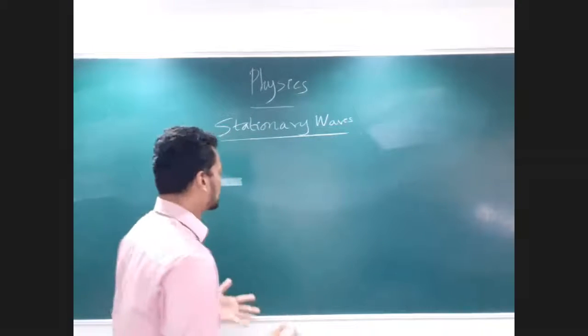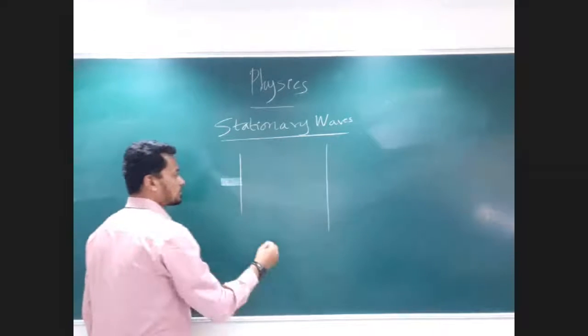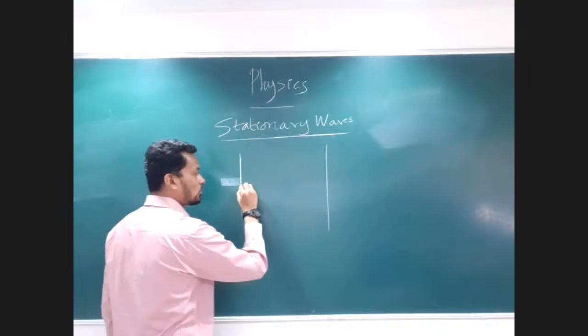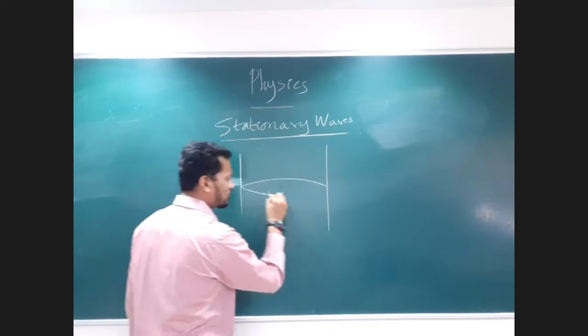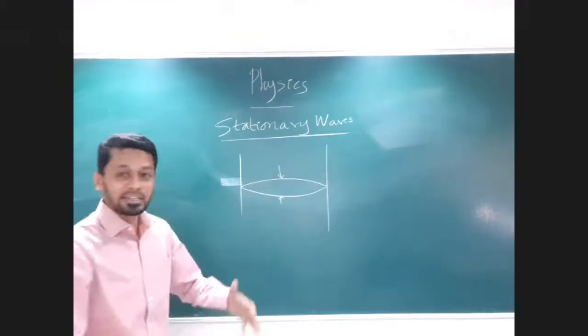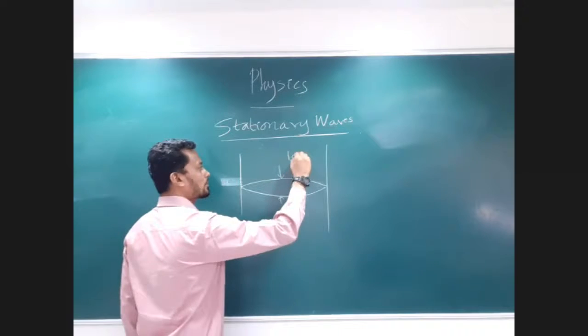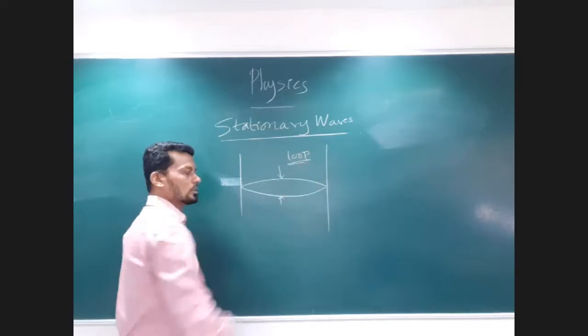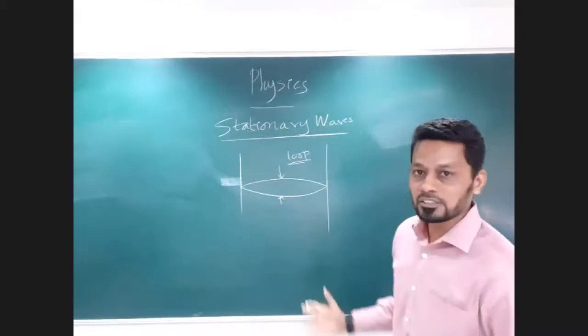For example, you might have experienced this. If you hold a rubber band from two ends and you vibrate the rubber band exactly at the center, you may get such a wave, which may also be called a loop. So for you, it would be like stationary.